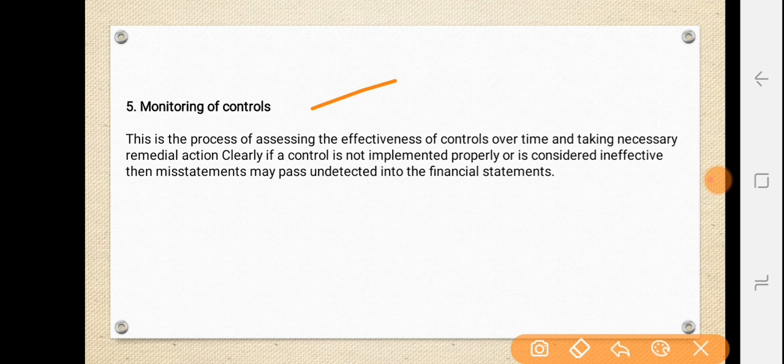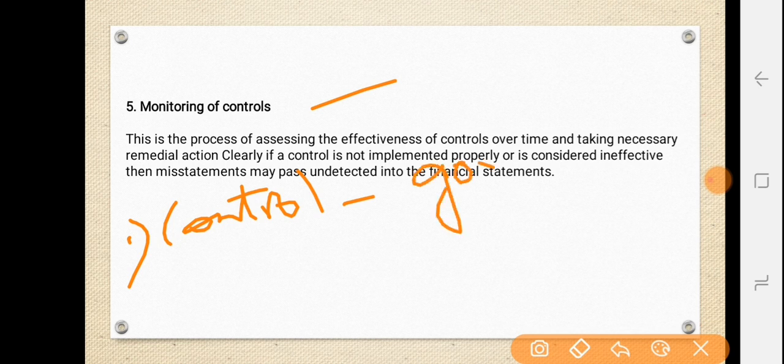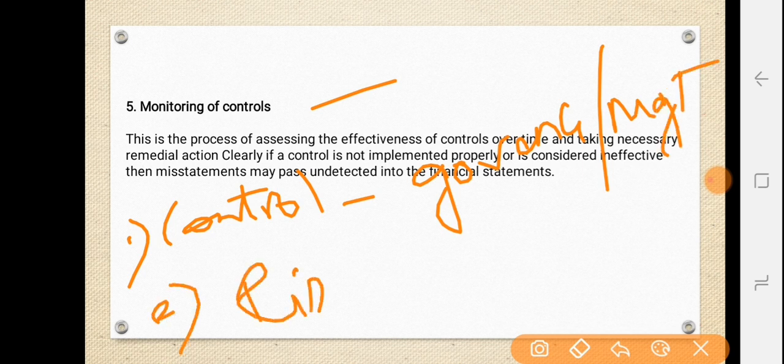Okay, so the first one is control environment. See, control environment is dealing with the governance and management function. Secondly, we have risk assessment. Risk assessment is the basis for how management is determining the risk. Thirdly, we have the information system. The information system is focusing on financial reporting objectives.